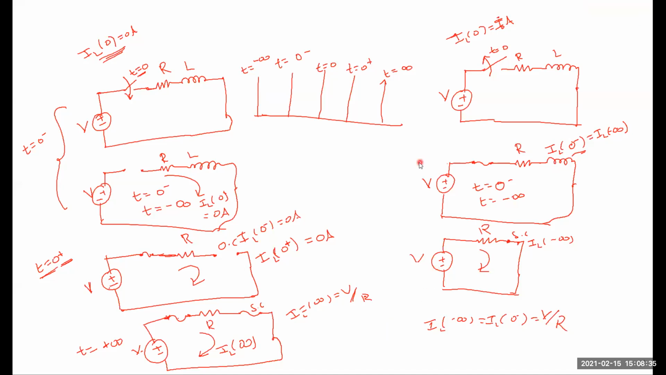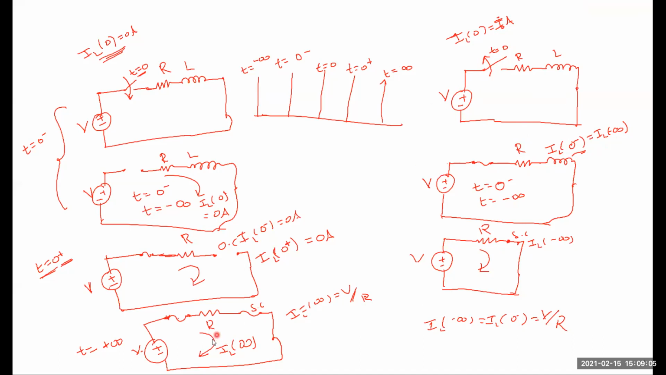So what is the position of the switch here? At t equal to 0 minus, the switch is closed. That's why whatever current was present in the previous case, the same amount of current is present across the inductor: IL of 0 minus equals IL of minus infinity. And under steady state condition, the switch is closed like that.